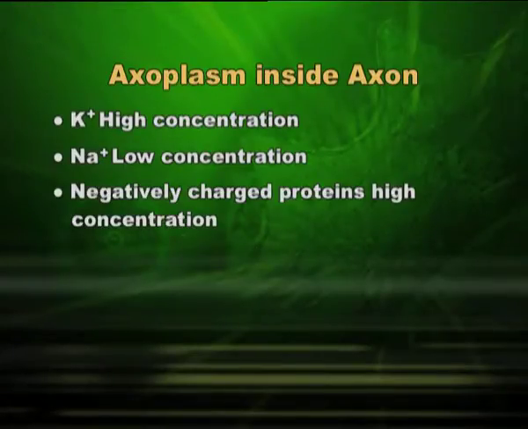Now, the negatively charged protein ions inside the axoplasm are going to be very high because they could not move outside. So, try to understand this particular fact that in a resting nerve cell, the membrane has this particular feature: it will allow movement of positively charged potassium ions, it will not allow movement of positively charged sodium ions, and it will not allow movement of negatively charged protein ions.